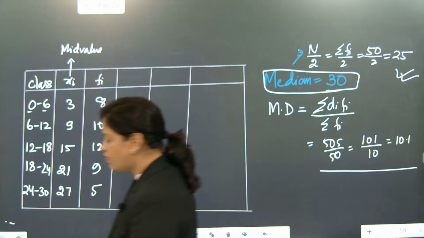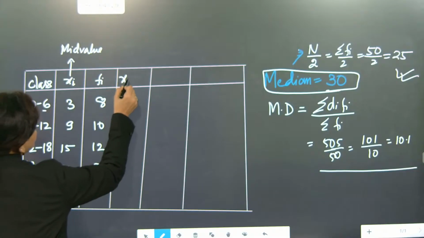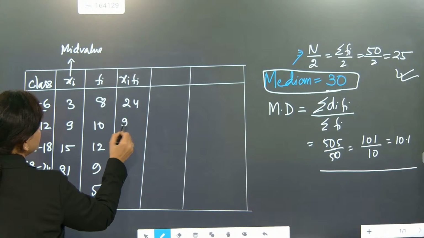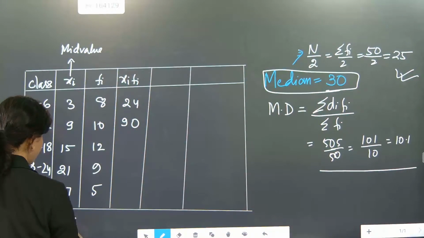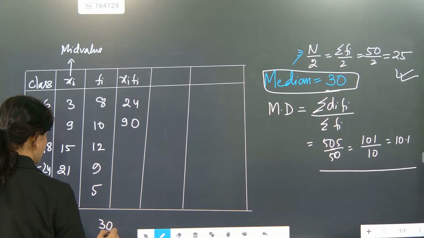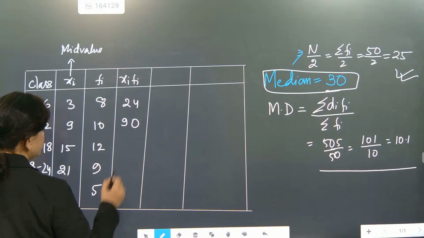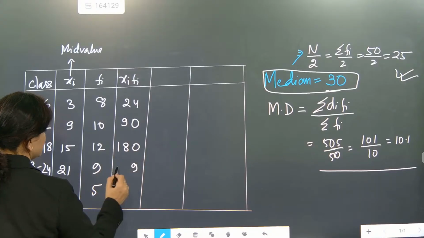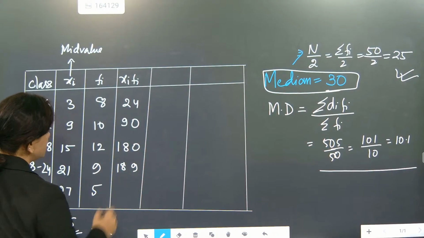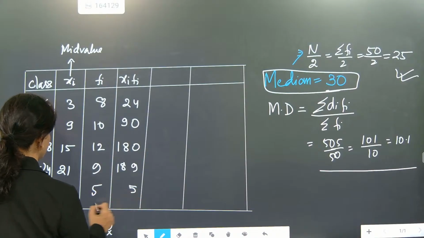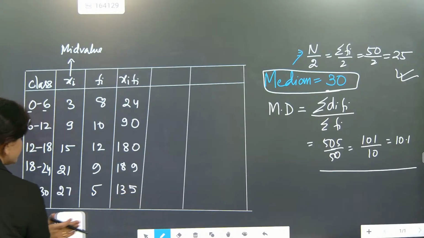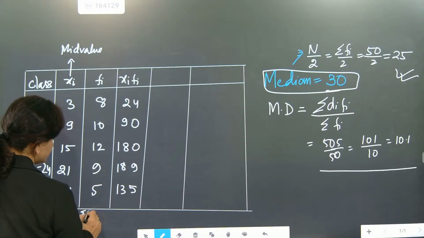So for finding mean, what will we do? We will write xi fi. 3, 8, 24, 9, 10, 90, 15 and 12. This is coming as 180. Next is this much value coming. Beta, we will add up the frequency part.